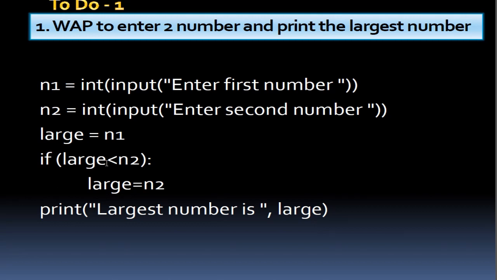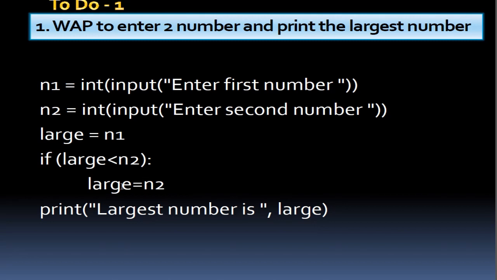Now if large is less than n2, then large equals n2. In the initial step we have given large equal to n1, meaning whatever we entered in n1 is the larger number. But here we have given the condition: if large is less than n2. If n1 is less than n2, then large equals n2. If the condition is satisfied, it will print the statement the largest number is large.